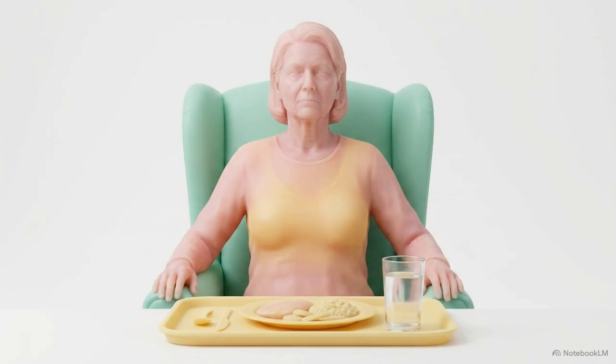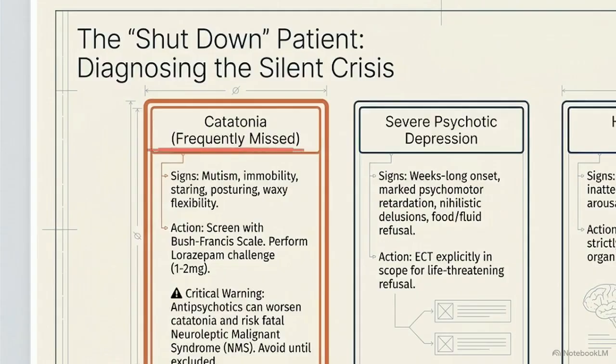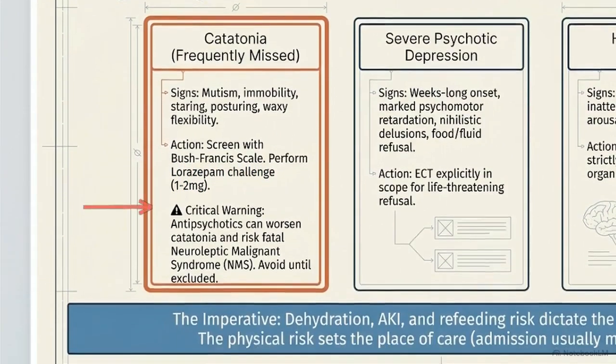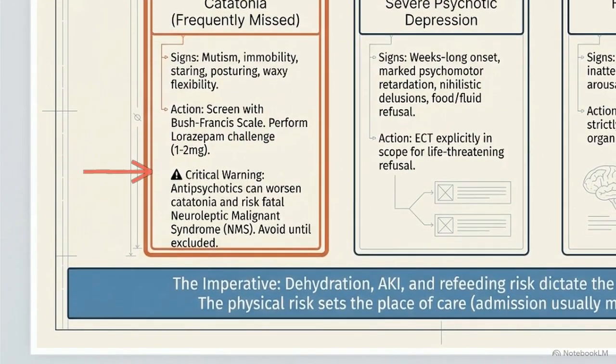There is also the shut-down presentation. The patient is mute, completely immobile, and actively refusing all food and fluids. This diagnostic card identifies catatonia as the likely driver behind acute withdrawal, requiring a lorazepam challenge to confirm. The warning triangle highlights the extreme risk of adding an antipsychotic. Doing so can trigger fatal neuroleptic malignant syndrome.